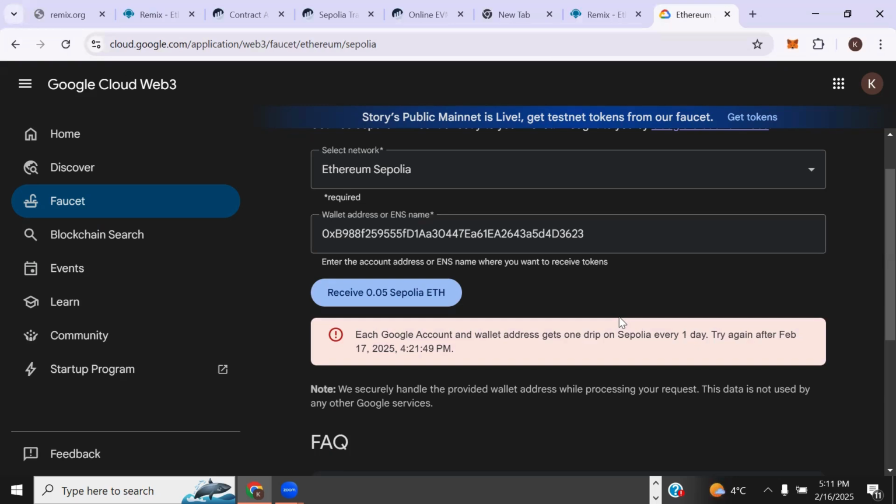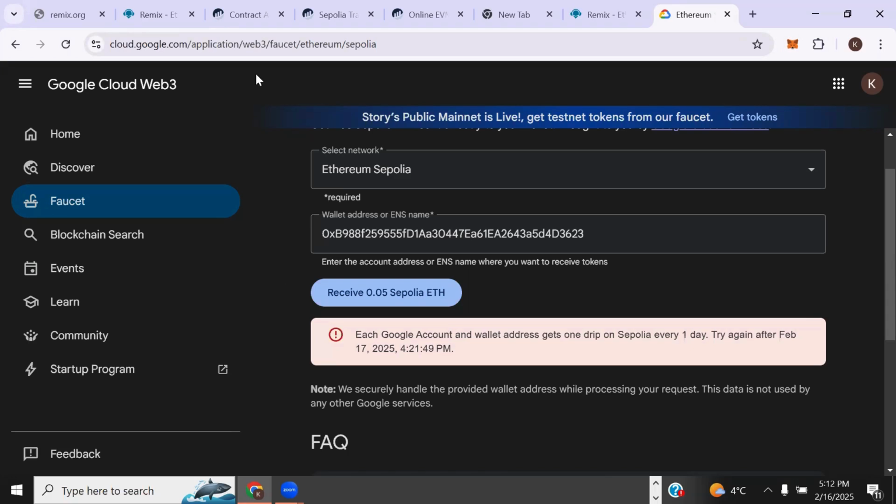So when we're requesting, all we have to do is come here and request Sepolia Ethereum. We need it to build on the Sepolia network, which is what we're doing, because we have to pay gas fees and have tokens to interact with on the blockchain. So this is going to send us Sepolia Ethereum that is minted on the Sepolia Ethereum blockchain.